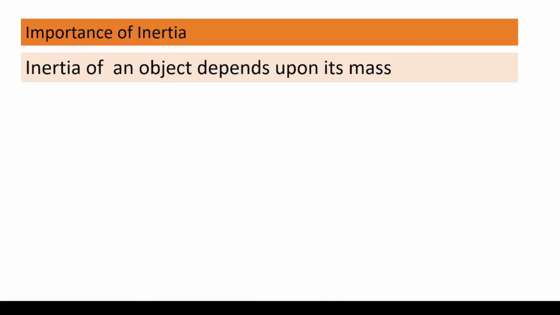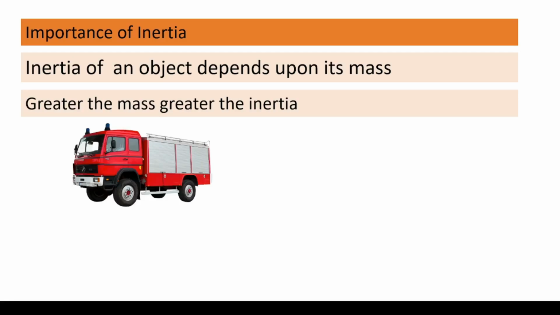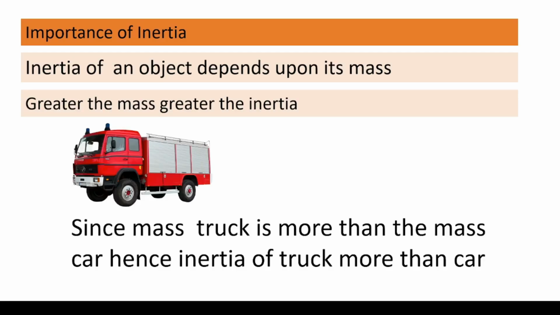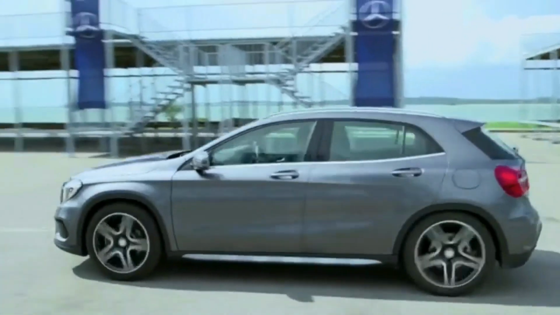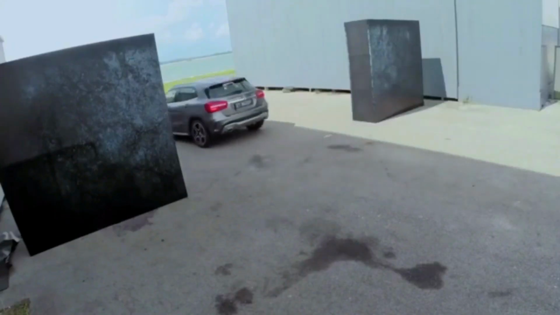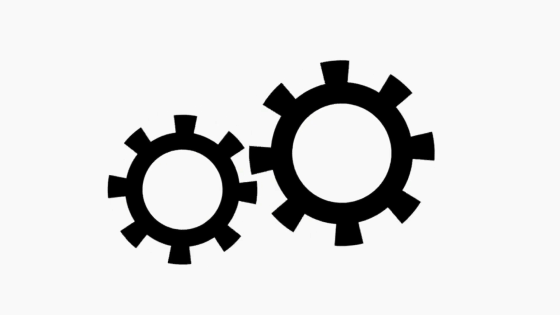Inertia of an object depends upon its mass. Greater the mass, greater the inertia. Since the mass of the truck is more than the mass of the car, hence the inertia of the truck is more than the car. Inertia refers to linear motion, and moment of inertia refers to rotational motion.